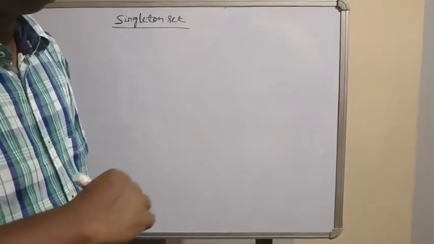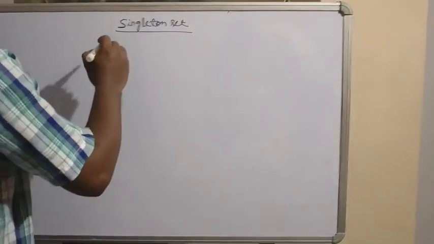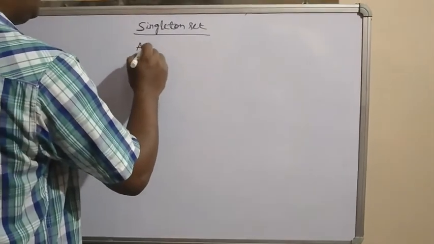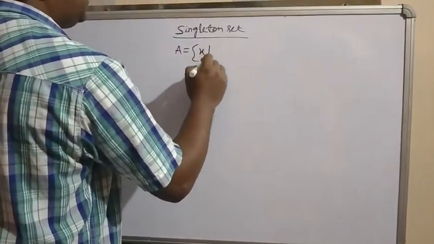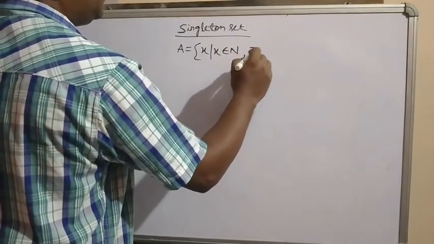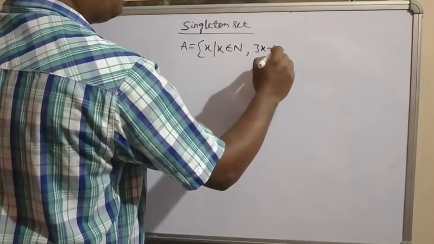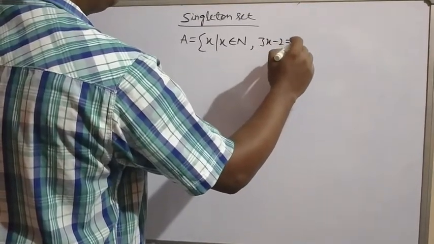So singleton means only one element in the set. For example, suppose set A, the given condition is x such that x belongs to N, 3x minus 2 is equal to 1.